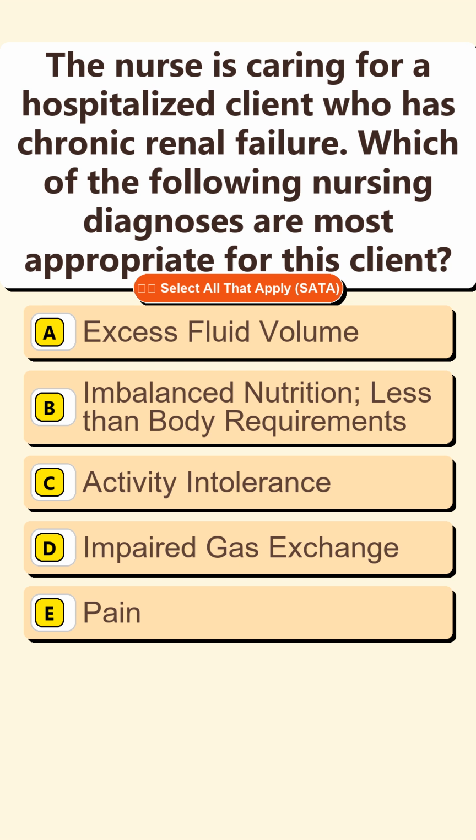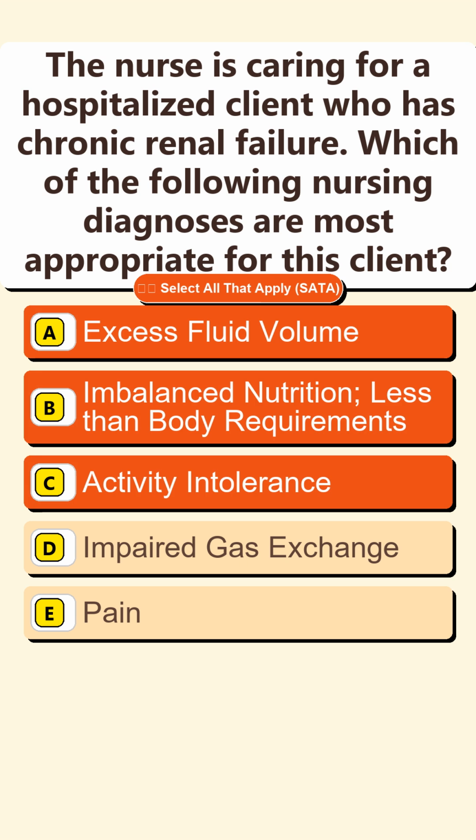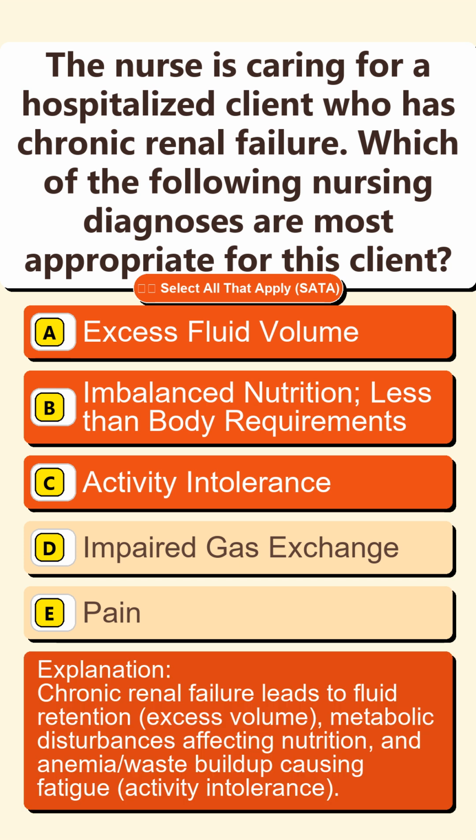Option D. Impaired gas exchange. Option E. Pain. The correct answers are options A and B and C. Excess fluid volume. Imbalanced nutrition, less than body requirements. Activity intolerance. Chronic renal failure leads to fluid retention, excess volume, metabolic disturbances affecting nutrition, and anemia and waste buildup causing fatigue and activity intolerance.